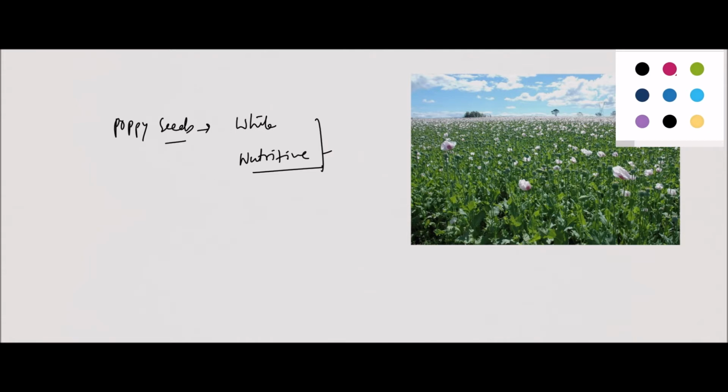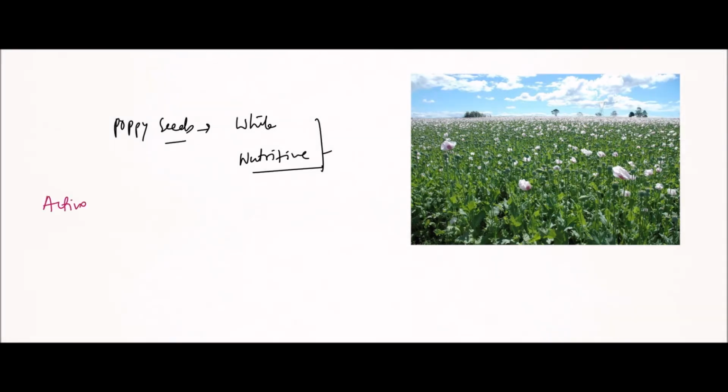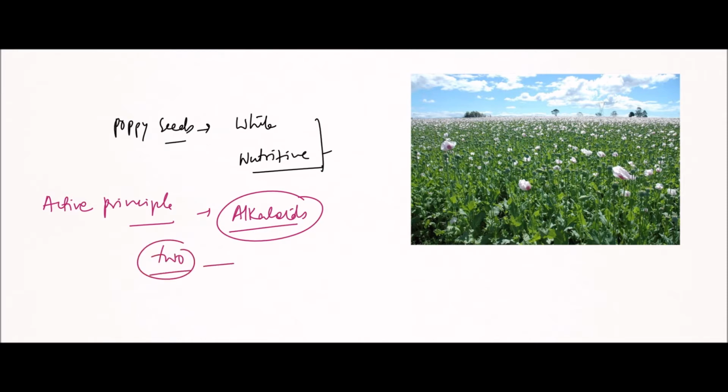Now the active principle: crude opium contains a large number of alkaloids. There are two different chemical groups of these alkaloids.